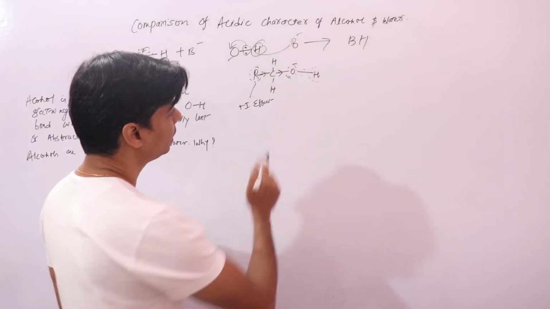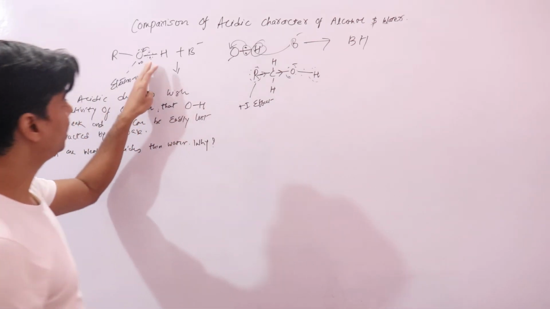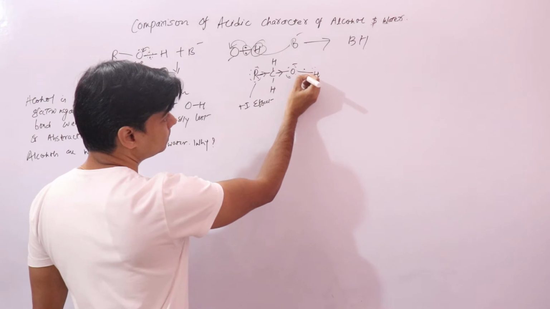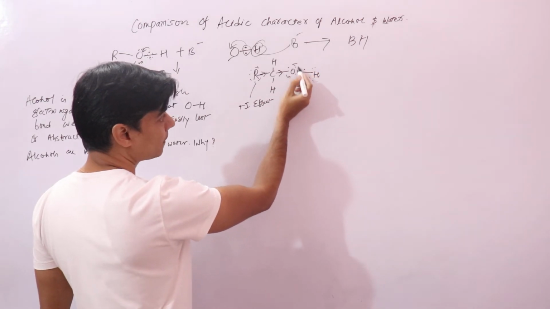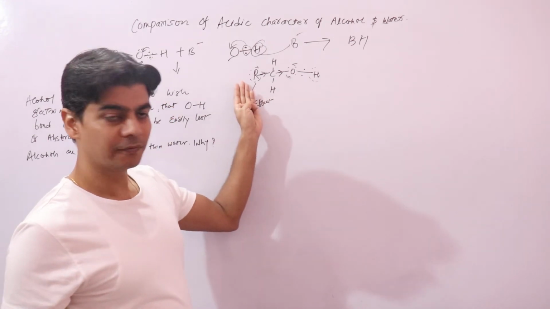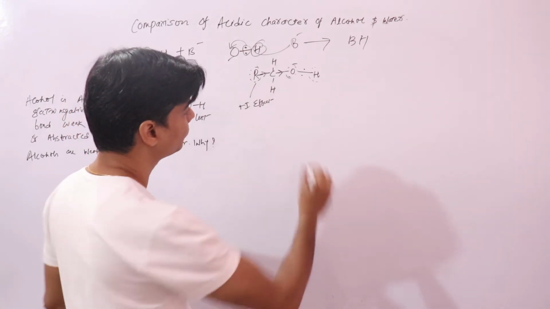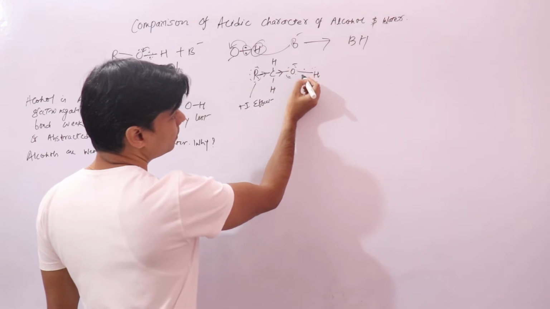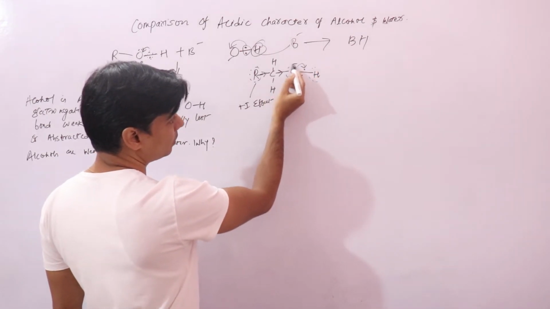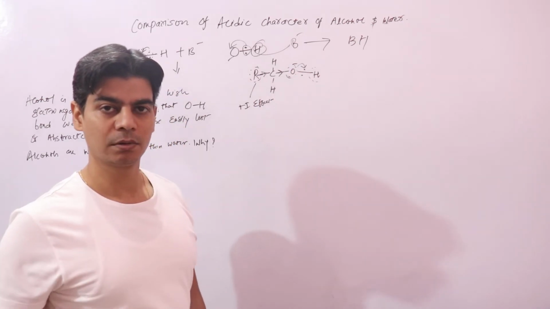Now if you remember, this bond pair of electrons, due to the negative charge on the oxygen atom from the plus I effect of the alkyl group, will be repelled away from the oxygen atom.